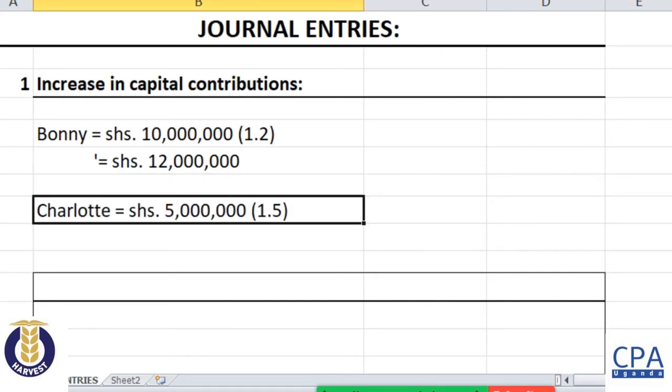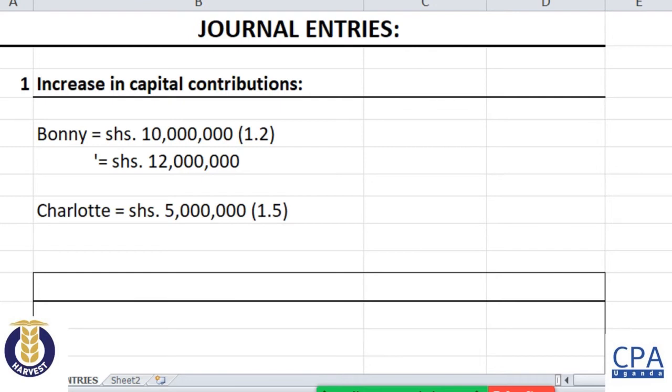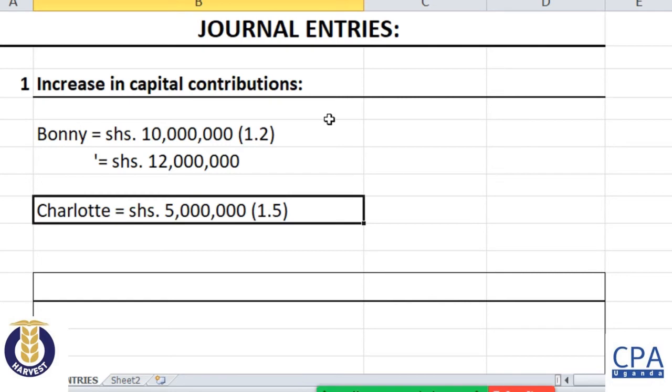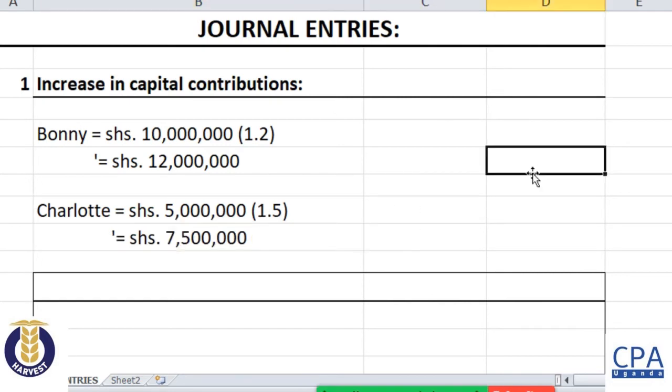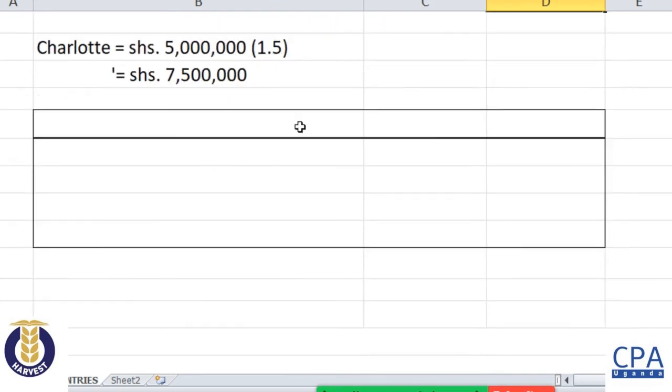Similarly, Charlotte is supposed to increase hers by 50%. So 100 plus 50 gives me 150, divided by 100, that's 1.5. So in essence, Charlotte's capital now will rise to 7.5 million, the original 5 million and the additional 2.5 million increment.